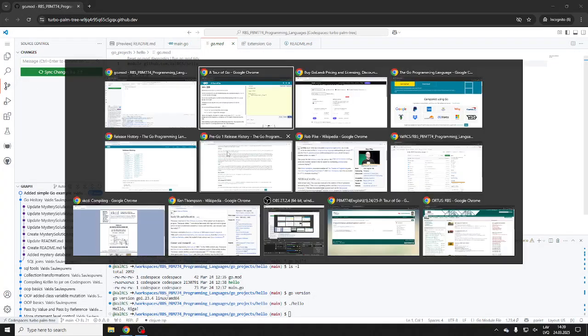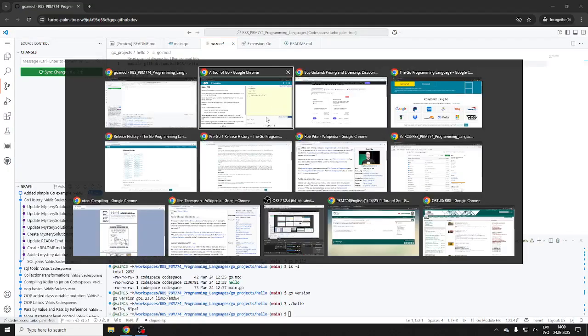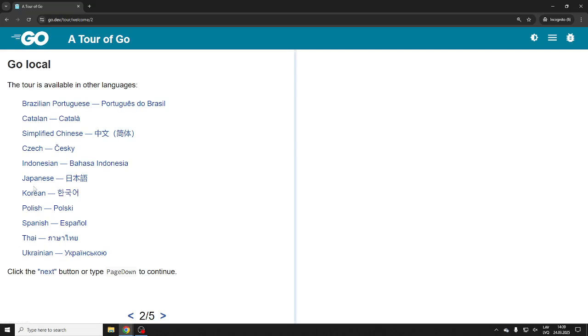All right. Now, what else do we want to do? Let's look at another short tour. We still have a few minutes. So Go local. It's Latvian. You can translate in Latvian if you want. There's a Ukrainian version, Korean, Simplified Chinese, and so on. And let's go to the next one.